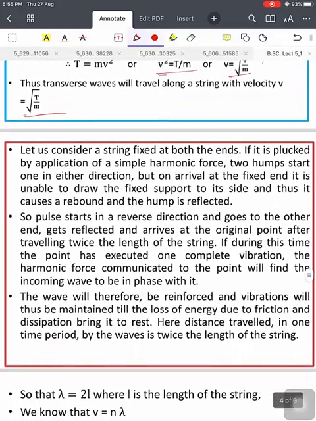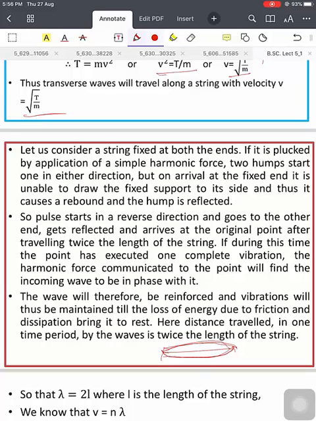Now let us consider a string fixed at both ends. If it is plucked by application of a simple harmonic force, two humps start, one in either direction.